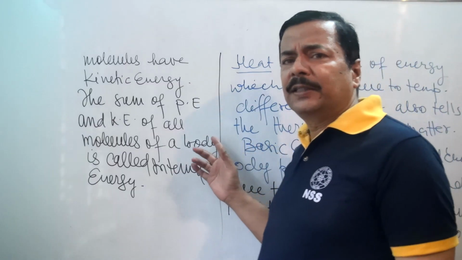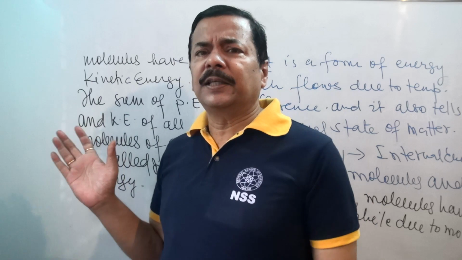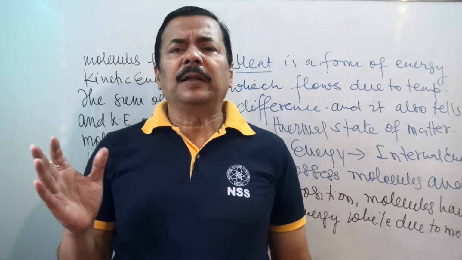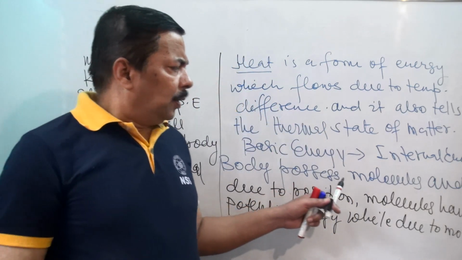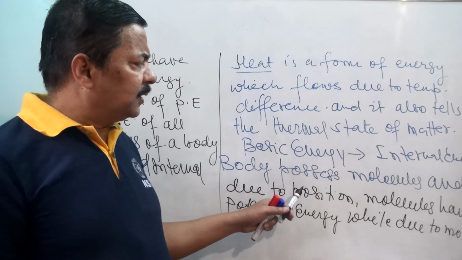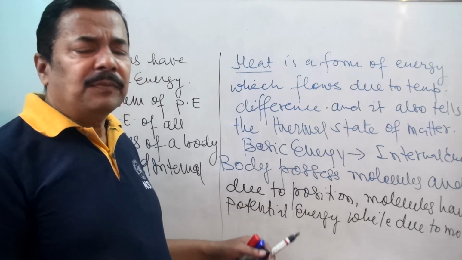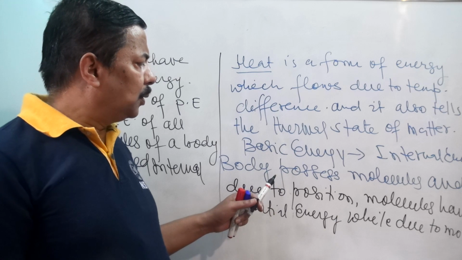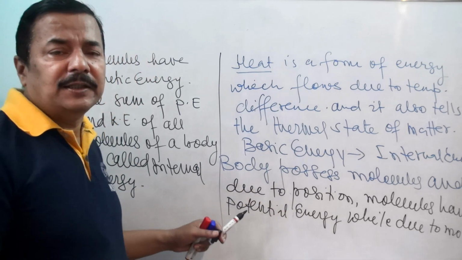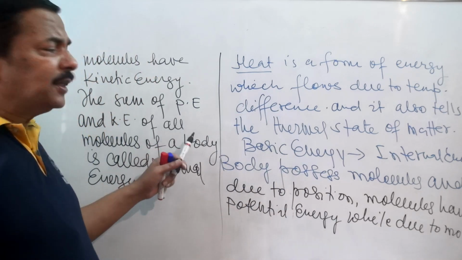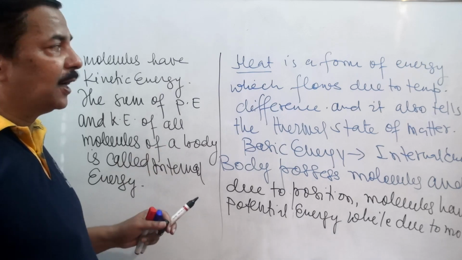Internal energy is the basic energy: due to motion there is kinetic energy, and due to position there is potential energy, and the sum of potential energy and kinetic energy gives you the internal energy.